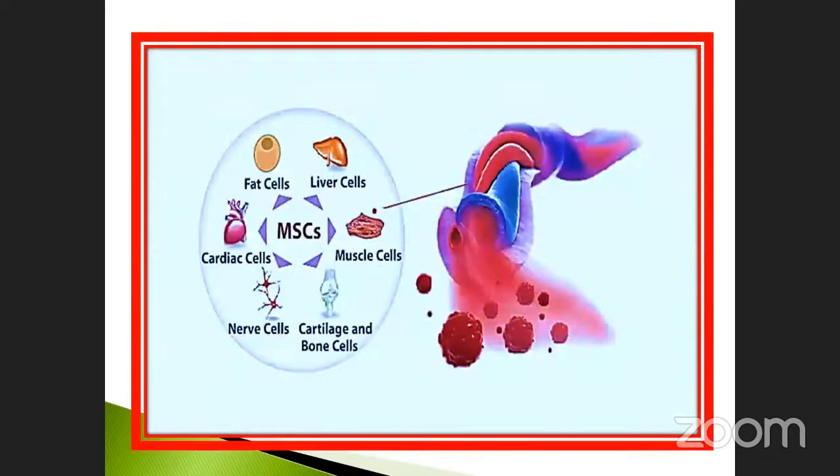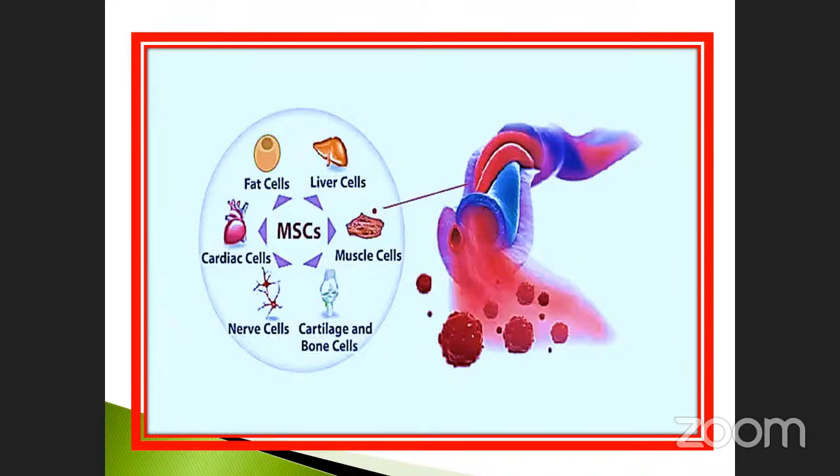See, this is called a stem cell. This is the umbilical cord. The umbilical cord contains so many stem cells. What types of cells are there? Here, the stem cells. Okay, the fat cells. This is called a fat cell. Liver cells are also present, muscle cells, cartilages and bone cells, nerve cells and cardiac cells.